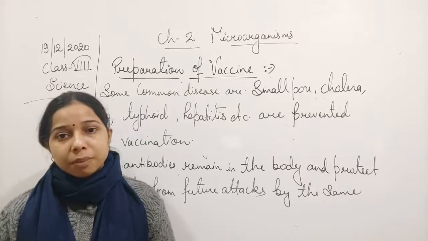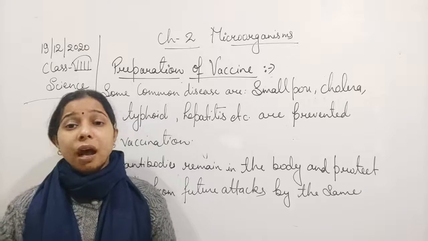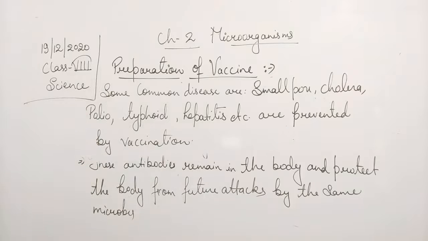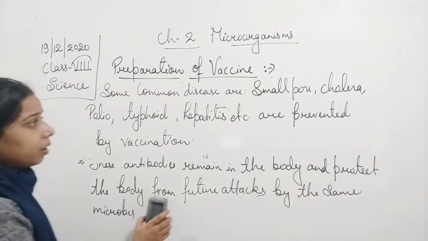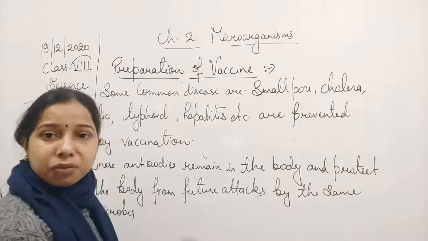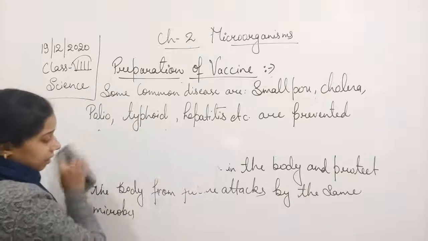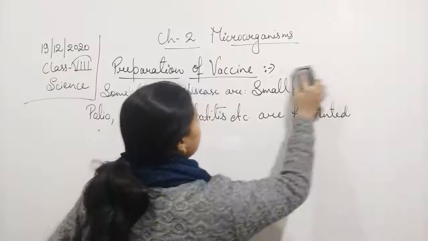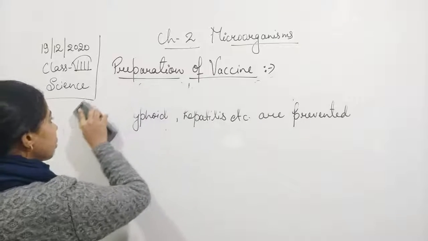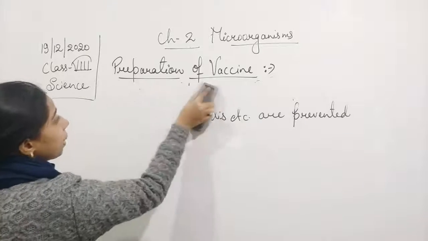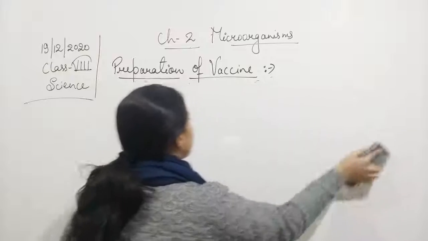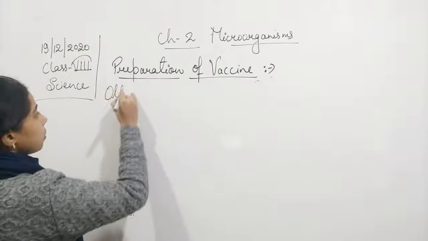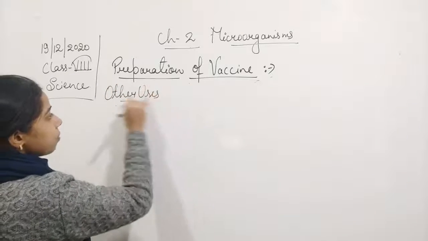So we can say that medicinal use is the use of the microbe for preparing antibiotics as well as for the vaccination purpose also. Now we have seen the commercial use, we have seen other uses, we have seen the medicinal uses. Now, in the medicinal uses, what are the different uses of the different microbes? As we have seen in the commercial uses, there are microbes which are used for different purposes. So let us see what other medicinal uses of microorganisms there are.